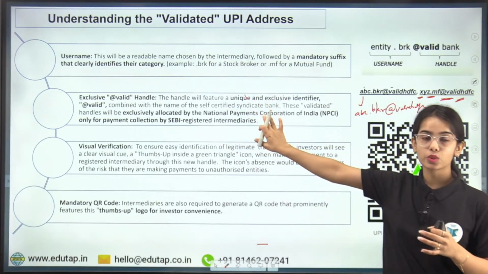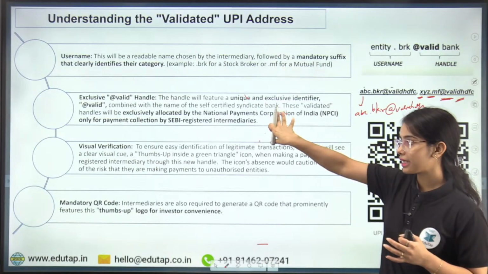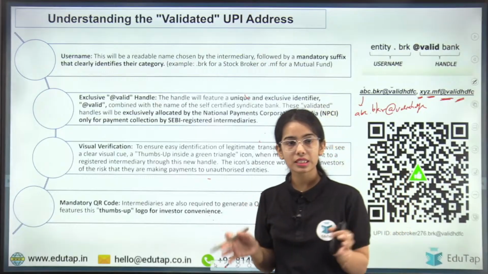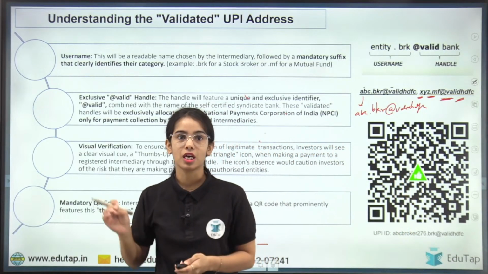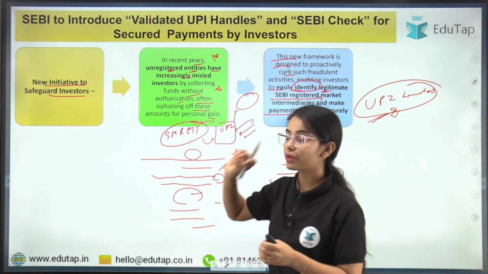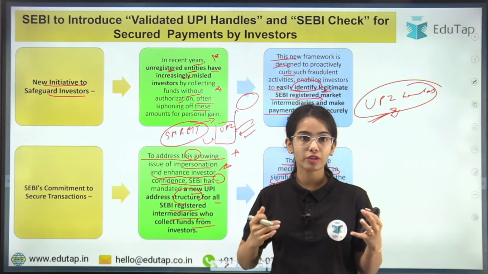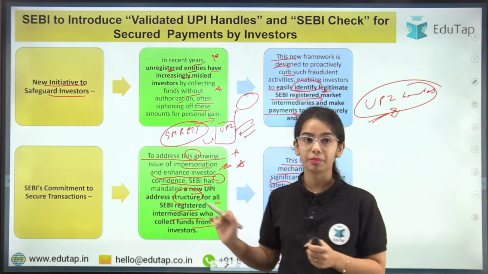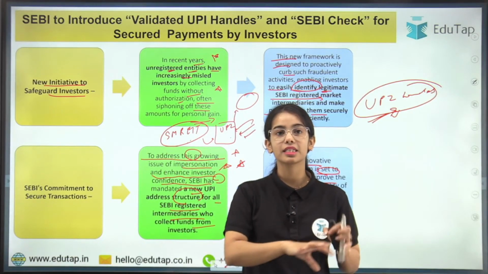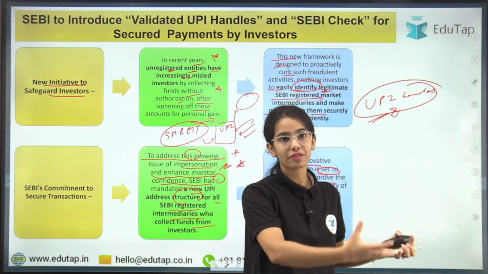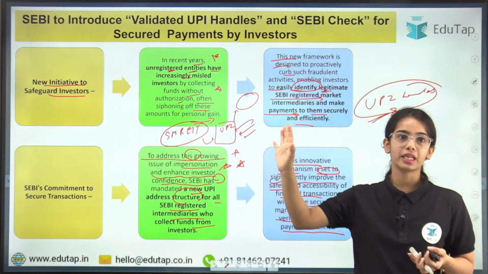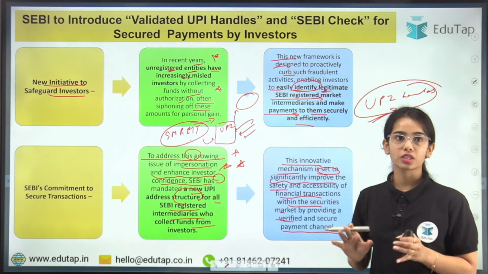The username, the exclusive valid handle which will be provided by the NPCI, visual verification, mandatory QR code with the icon. So this is for the safety of the investors, because, as we have discussed, unregistered entities have increasingly misled investors to siphon off money, and there was impersonation happening. Let's say you trust Zerodha, you trust Groww, so in the name of these entities misleading websites were being created, or money was being taken by impersonating authentic intermediaries. So this was the idea.